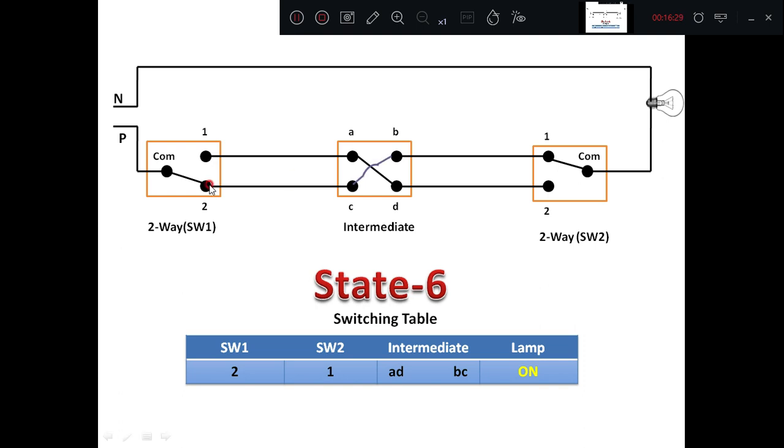Now we can see here, if you are giving a supply here, you can trace the current direction, then it will take a path here and here, then there is a closed path. Therefore if the supply is given, the current will take a path here, next from here to here, then it will go here, then the lamp will glow. Therefore 2, 1, AD and BC, the lamp is on.